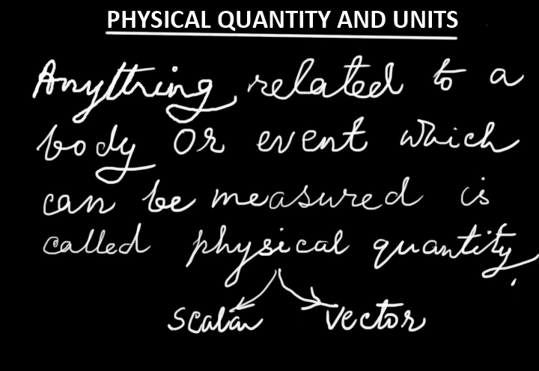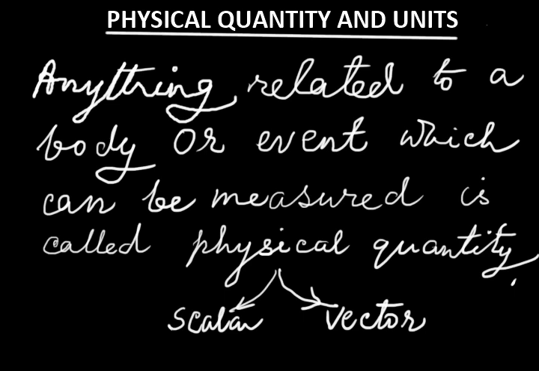We can measure the length of the room. The length of the room is 10 meters. We can measure the breadth of the room. It is 8 meters. We can measure the height of the room. It is 6 meters. So length, breadth, height, they are all length. Length can be measured. We cannot measure rice, but we can measure the quantity. Quantity means we can measure the mass of the rice. So mass is a physical quantity.